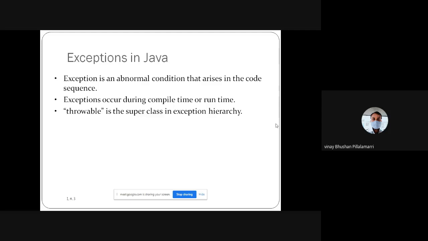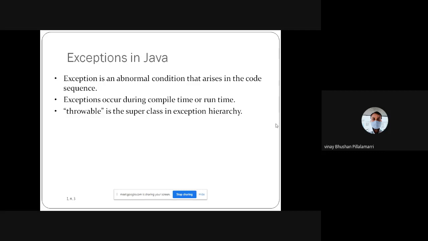Here, Throwable is the superclass in the exception hierarchy. As we see in the exception hierarchy, it starts from the Throwable object. Where we get these exceptions basically depends on the objects we define. If the objects are defined and called in the specified logic and object utilization mechanisms, we can have the possibility of stopping the procedure of the code sequence.